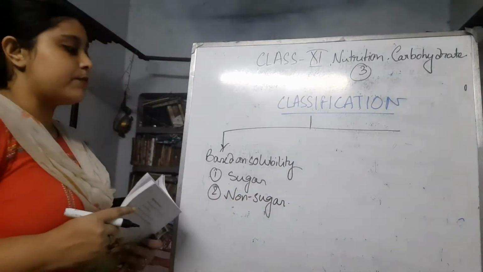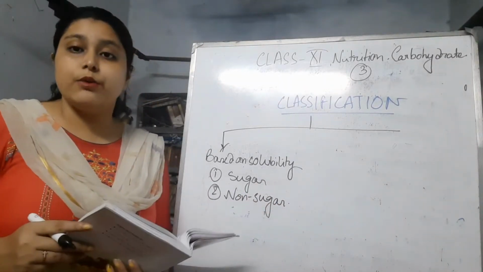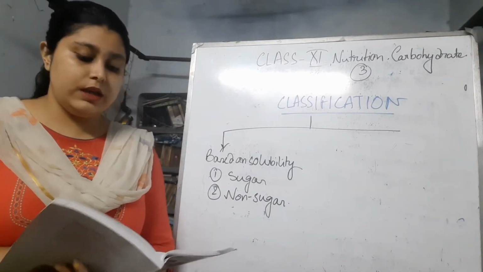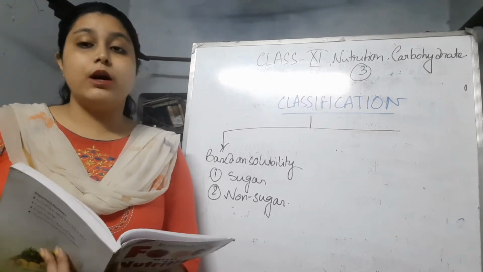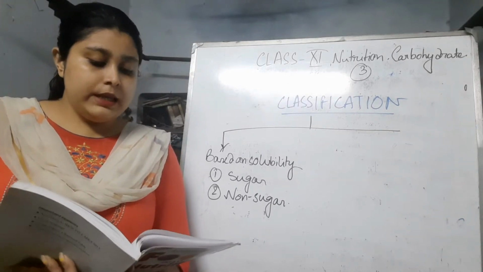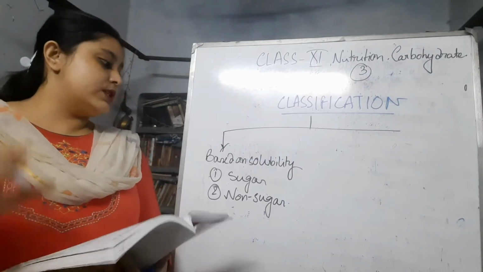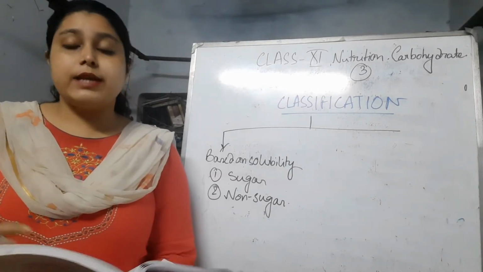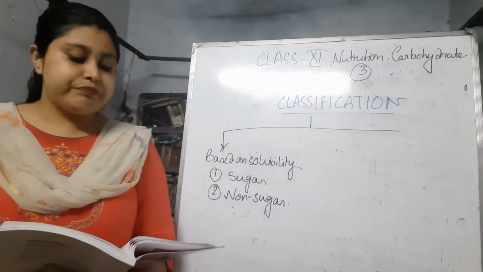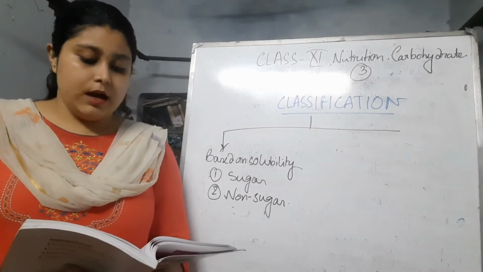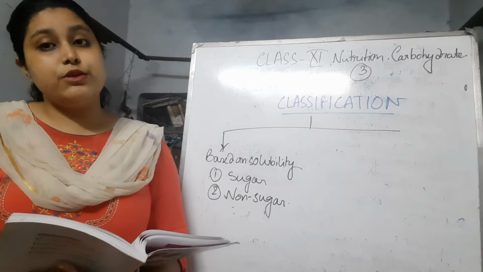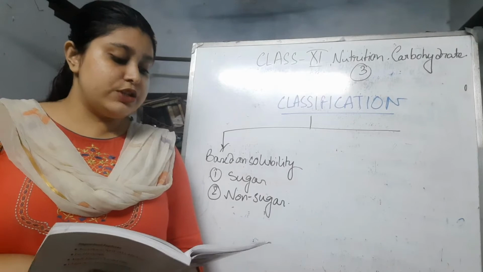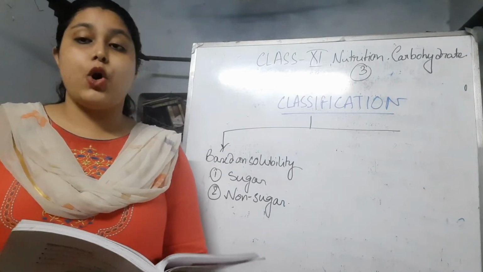Sugars are something that are easily soluble in water, and non-sugars are not readily soluble in water. Even if they do dissolve, they form opaque solutions. The monosaccharides and disaccharides are usually soluble, and these are called sugars. Examples are glucose, fructose, etc. The non-sugars are usually starch and dextrin. It is usually the polysaccharides that are called non-sugars. Next is the classification based on availability.